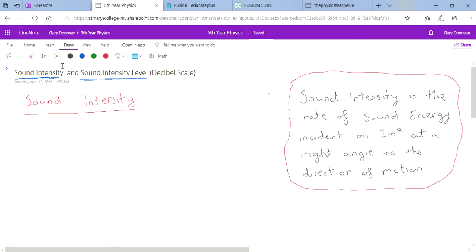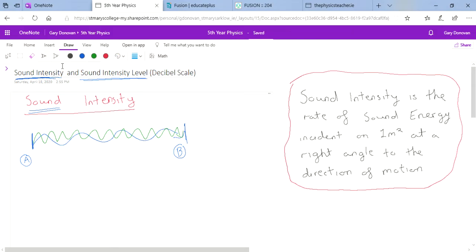So we know sound is a form of energy, and a wave is something which carries energy. So a sound wave carries sound energy. We have a sound wave moving through the air, carrying energy from one place over here, let's say point A, to point B here. Obviously, different sound waves can carry different amounts of energy. So we could have a high energy wave, or we could have a low energy wave. Different waves have different waveforms, different wavelengths, different amplitudes. They all carry different amounts of energy.